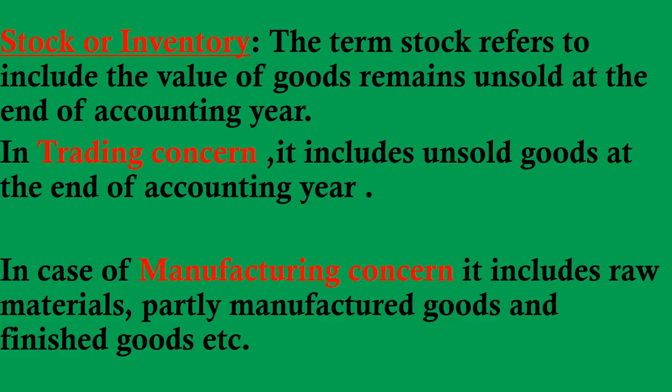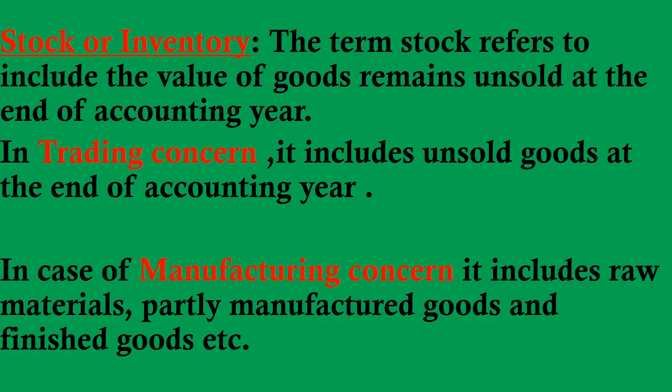In a trading concern, the stock includes the unsold goods at the end of the accounting year, and in the case of a manufacturing concern, it includes raw materials, partly manufactured goods and finished goods. Fine. So keep these points in your mind.